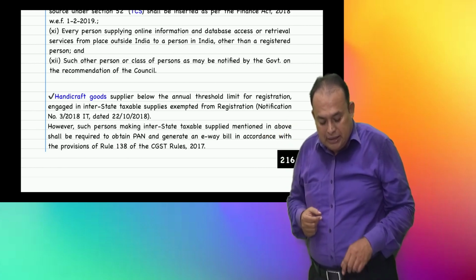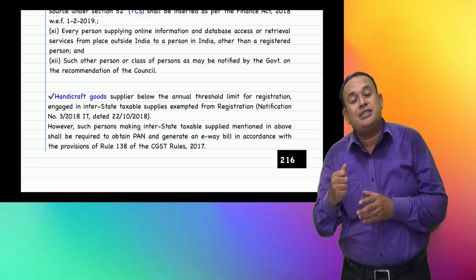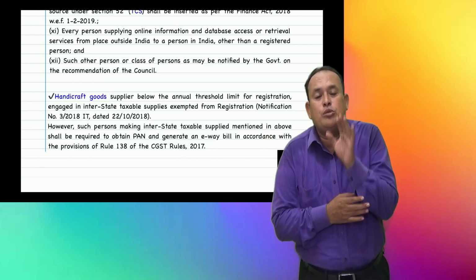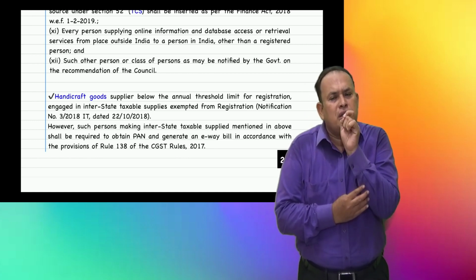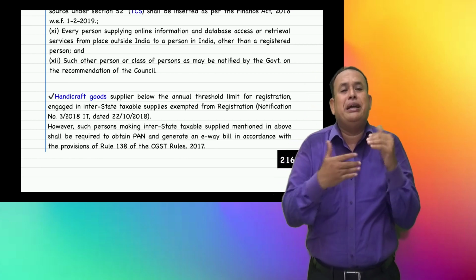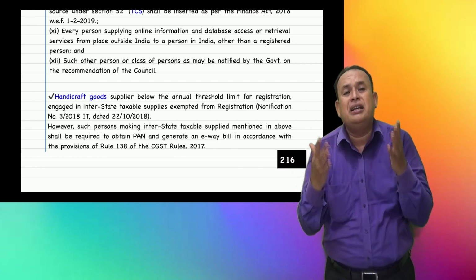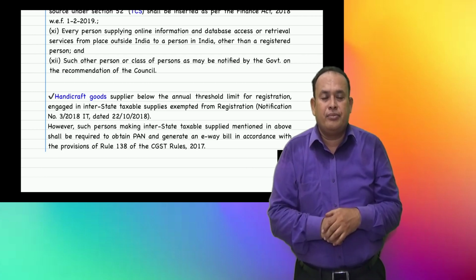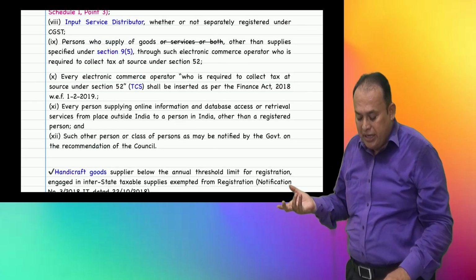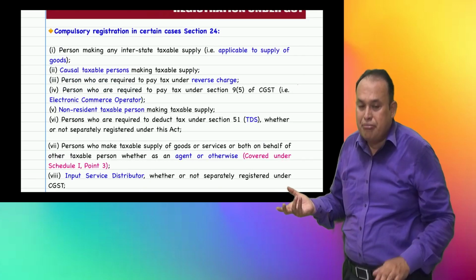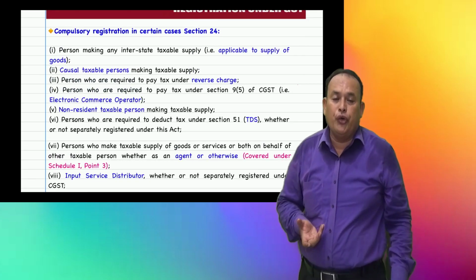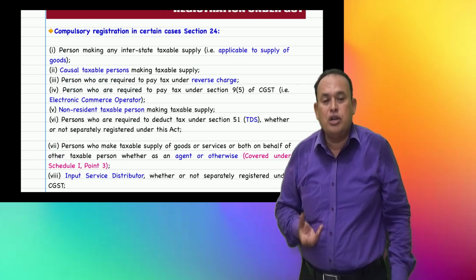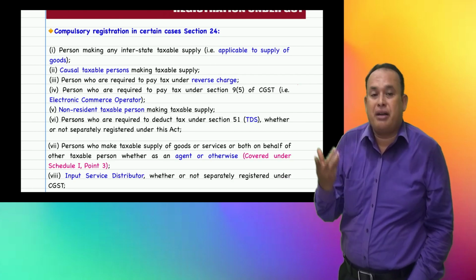Further, section 24, clause 12, which says that if the GST Council tomorrow says that so and so should get registered compulsorily, then by notification, the Government of India will make the registration mandatory. These are the cases where registration is made mandatory under section 24. We have clause 1 to clause 12 under section 24 where registration is made mandatory.